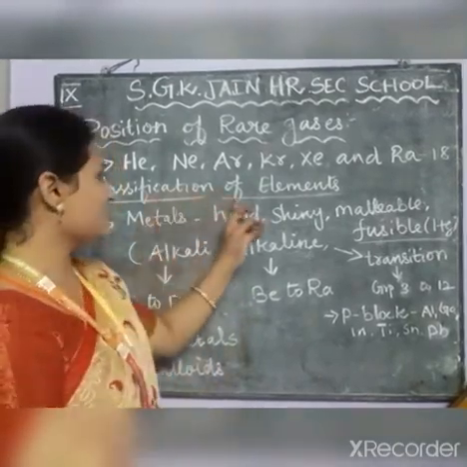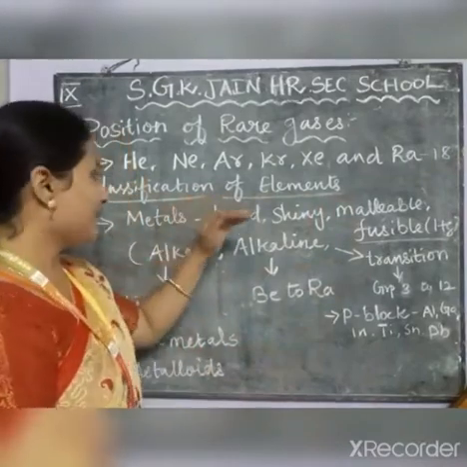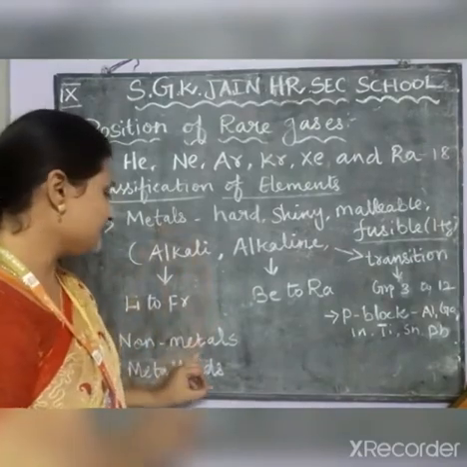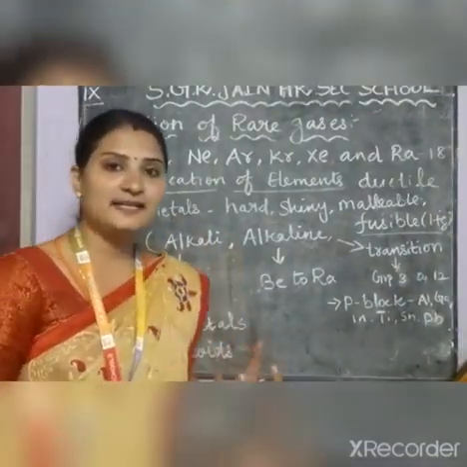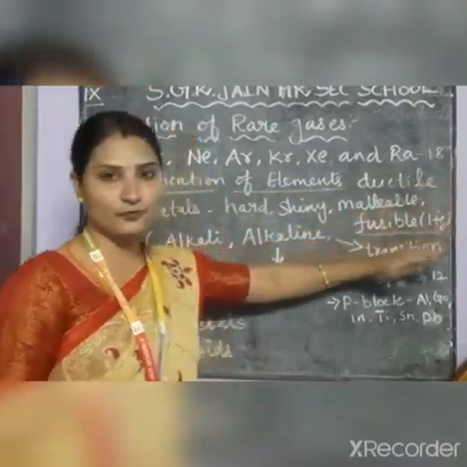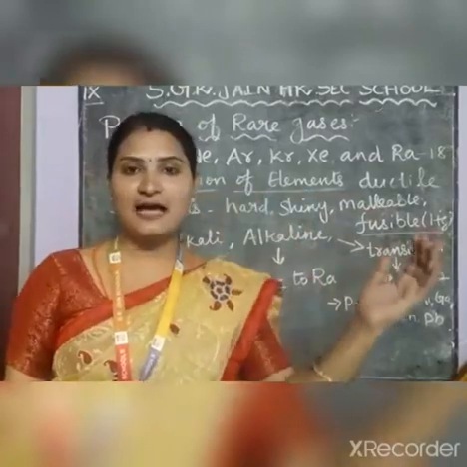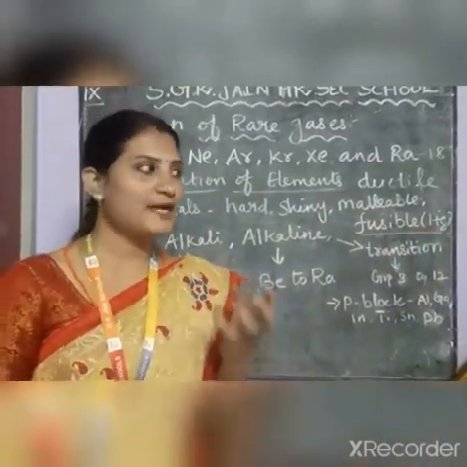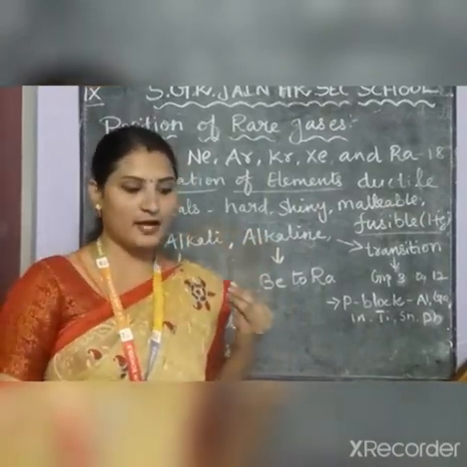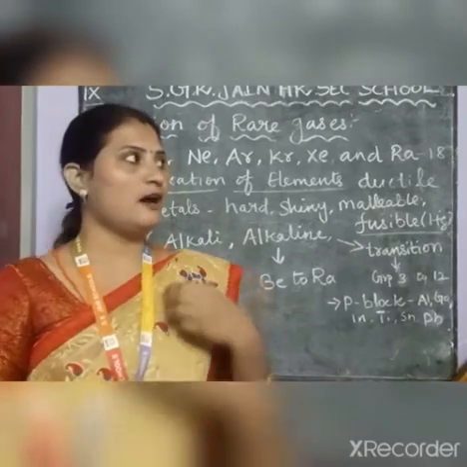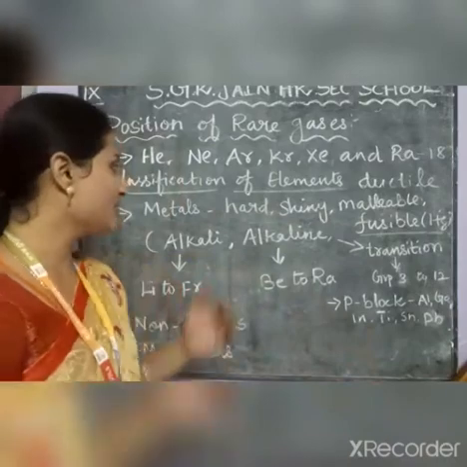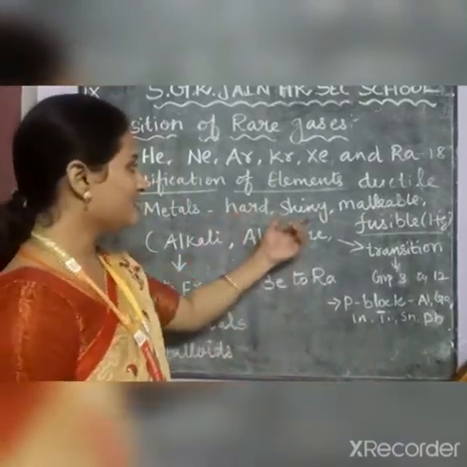Then classification of elements. These elements are classified into three categories: metals, non-metals and metalloids. Metals have the properties of being hard, shiny, malleable, ductile and fusible. We can see many things around us are made of metals because of the property of hardness. For example, we use utensils for cooking, and for building construction we use iron metals. There are many uses because of the hardness and shininess.